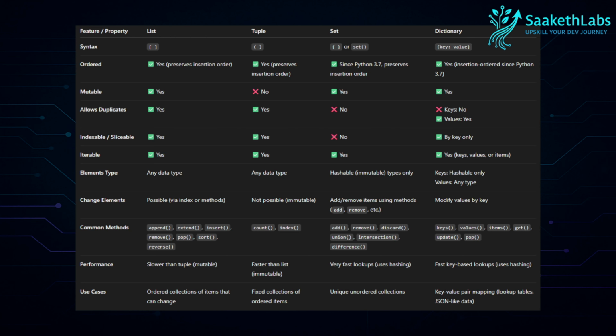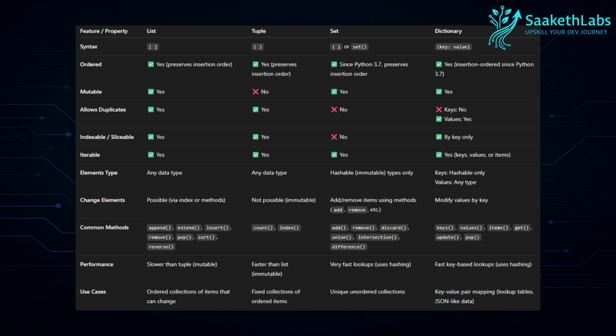If we want to change the elements of a list, it is possible via indexes or using methods. When it comes to tuples, it is not possible as they are immutable. And when it comes to sets, we can either remove or add elements to them. And in dictionaries, we can modify the values by using keys.